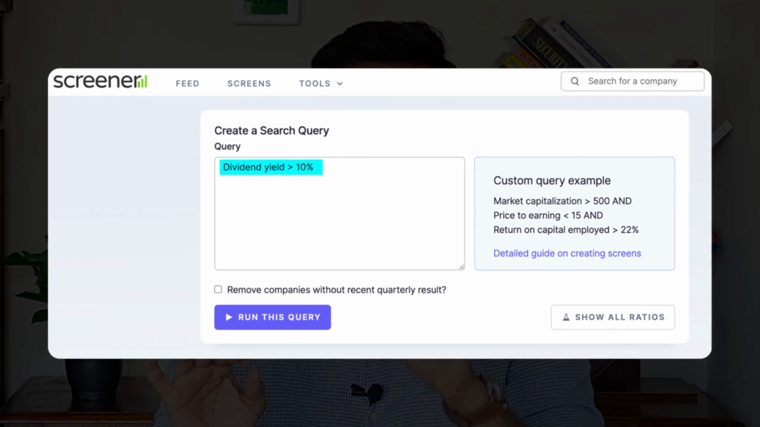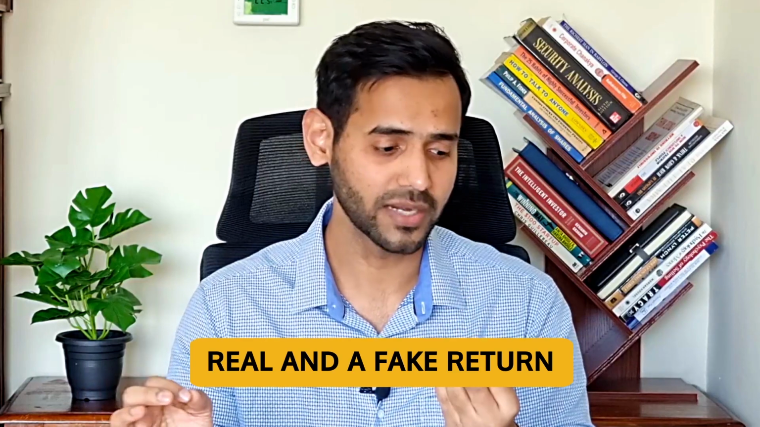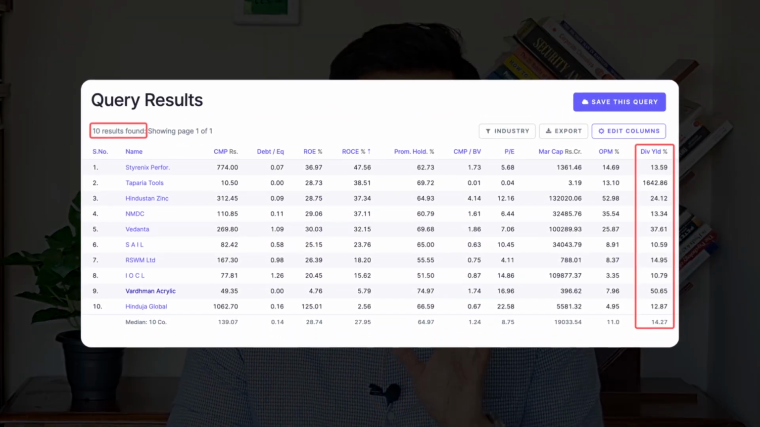So if you see this right now, I'm doing a dividend yield of 10% in the screener search. Now, why have I considered 10% over here? I will shortly explain the difference between a real and a fake return. 10% is a dividend yield minimum, the bare minimum that you can expect and you should be expecting when investing in the stock market. As a result of that, if you see, I'm getting a result of only 10 companies in the Indian market which have a dividend yield of more than 10%.